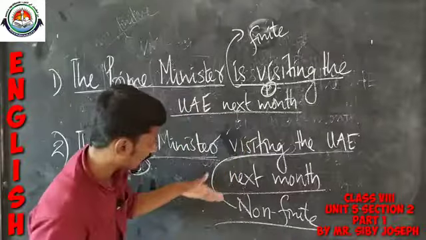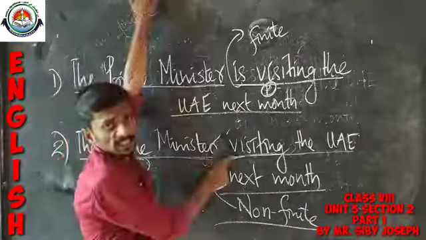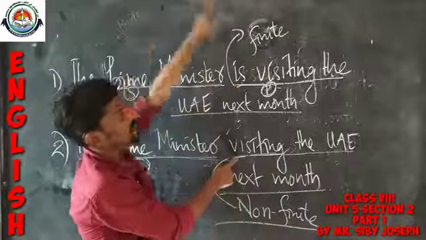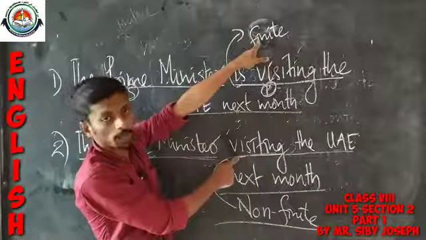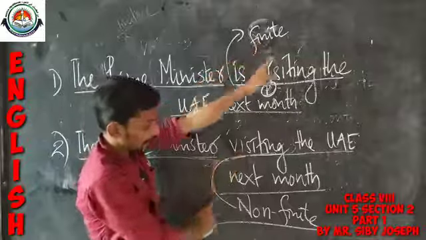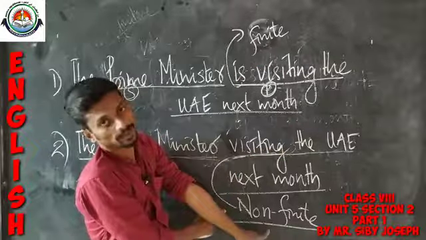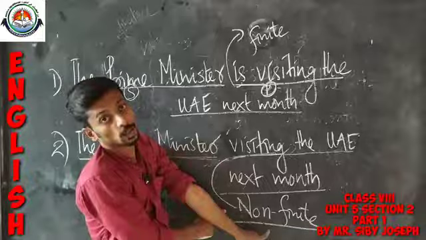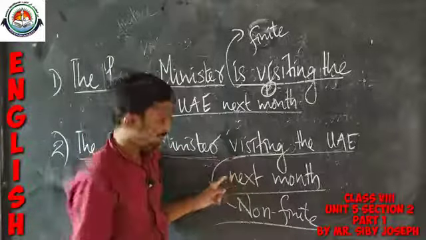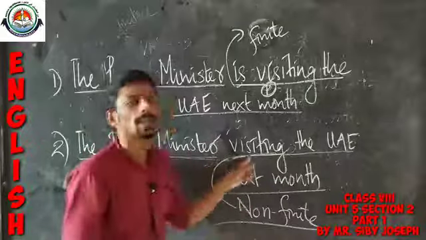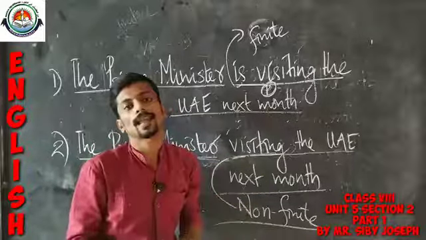But when coming to the second example, visiting is actually not a finite verb, but a non-finite verb. So it can't form a predicate. Since the sentence does not have a predicate, it is incomplete.